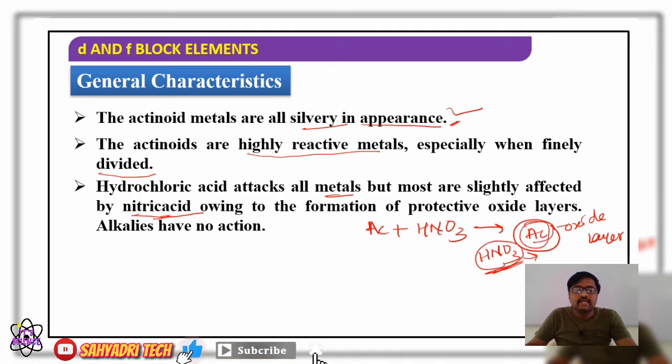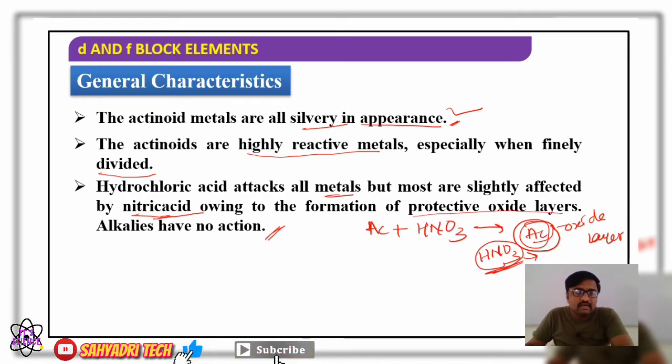Therefore nitric acid shows only a slight effect on the actinides. Hydrochloric acid attacks all metals, but nitric acid only slightly affects metals owing to the formation of a protective oxide layer on their surface.